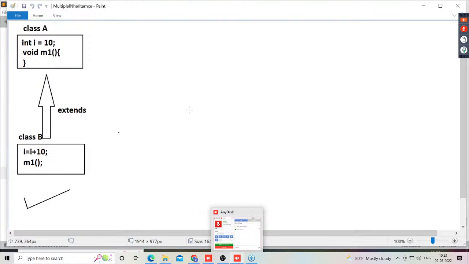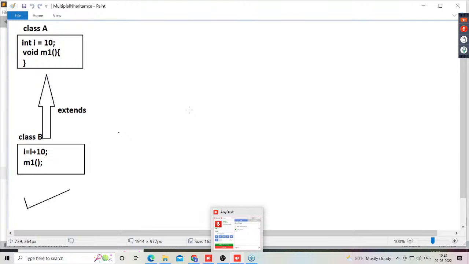Come again. What is the point I said? Upwards arrow is representing inheritance. To represent that programmatically, we have to use a keyword extends. Class B extends A. That means B is extending from A. That's the point here we have to understand.